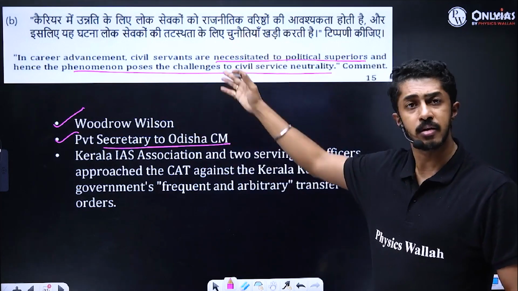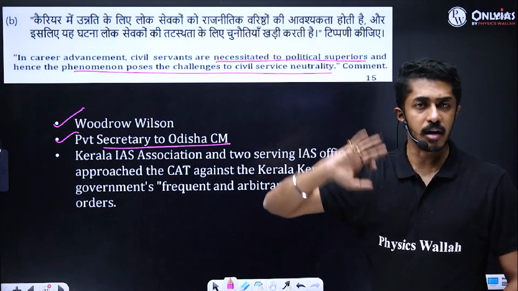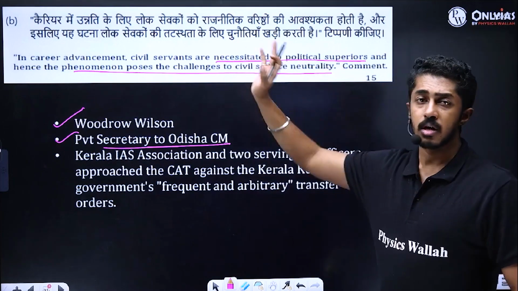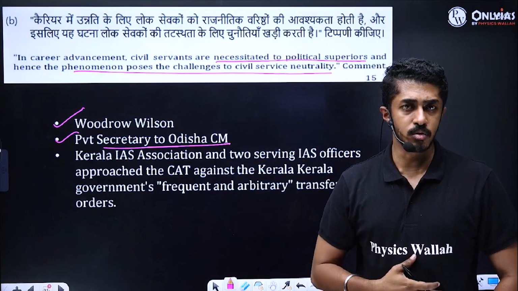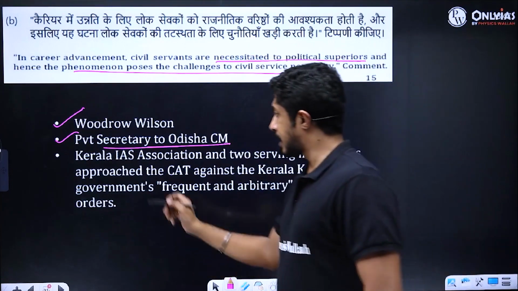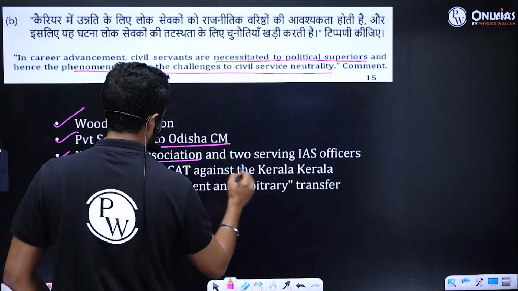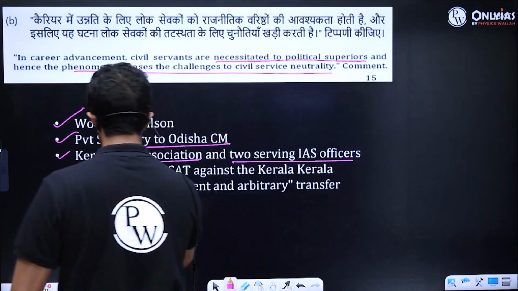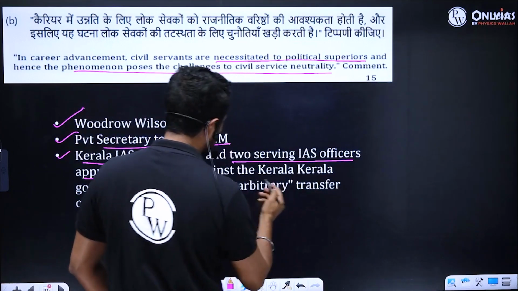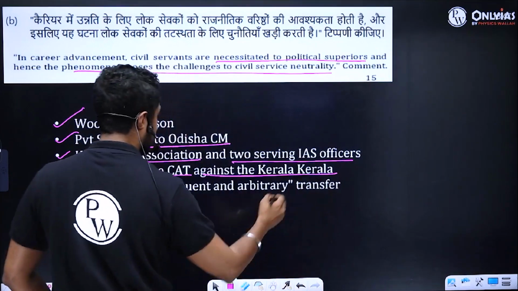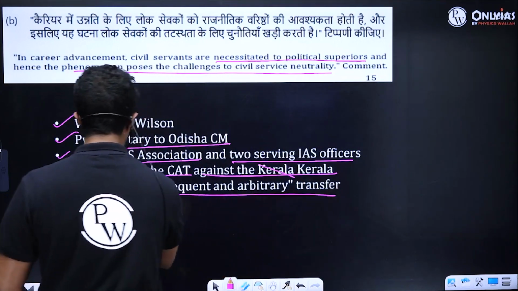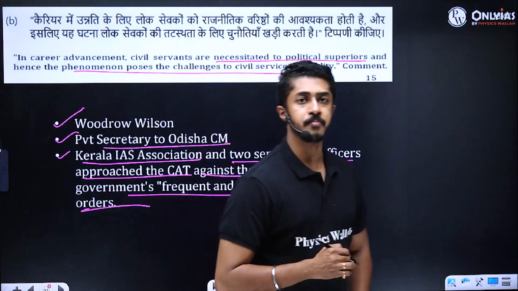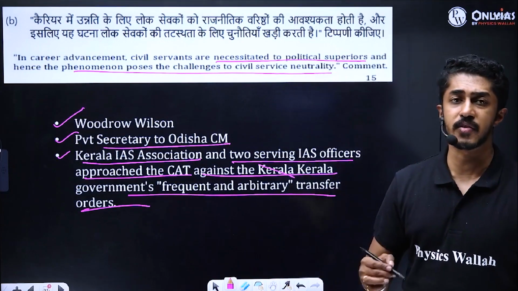Classic example that civil servants with their career advancement, what is it? They are threatening the civil service neutrality. Kerala IAS Association and 2 serving IAS officers approached the CAT, that is the Central Administrative Tribunal, against the Kerala government's frequent and arbitrary transfer orders. Frequent and arbitrary transfer orders by a government.